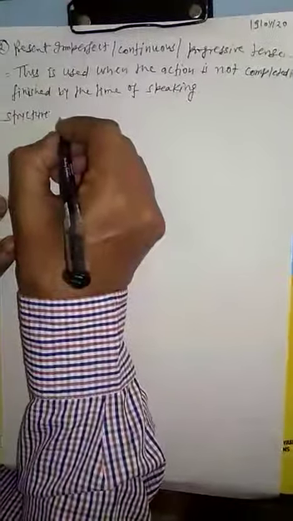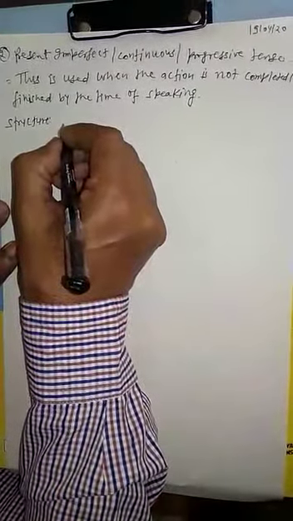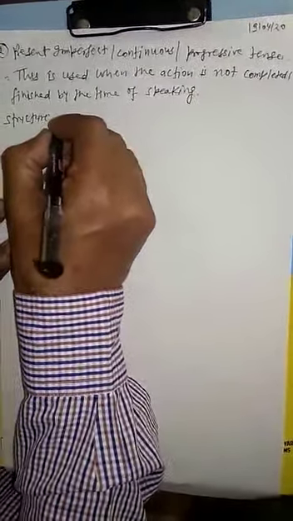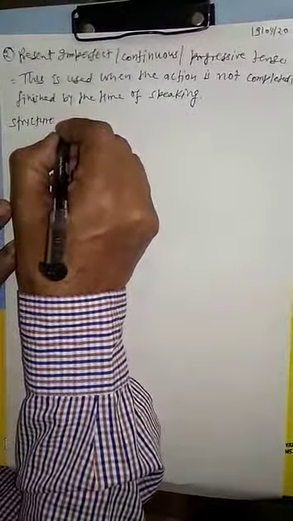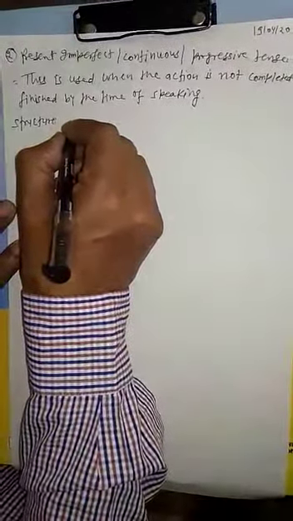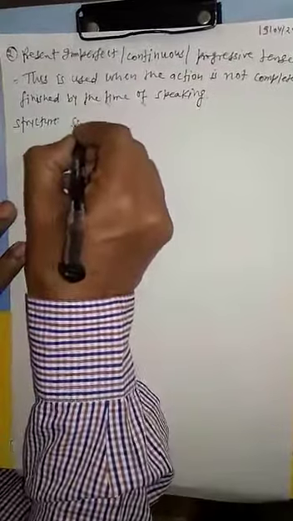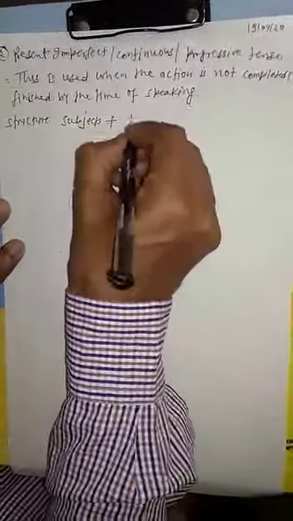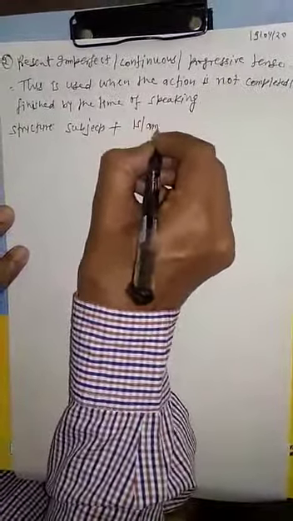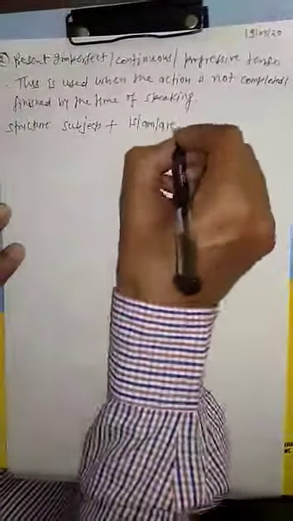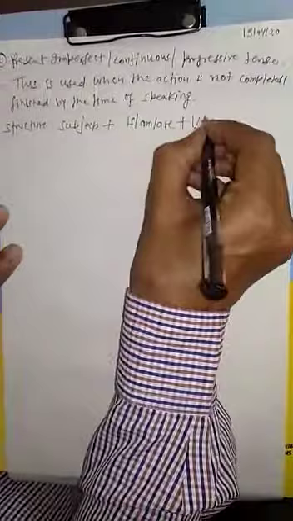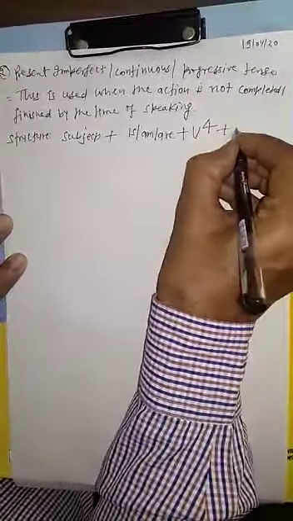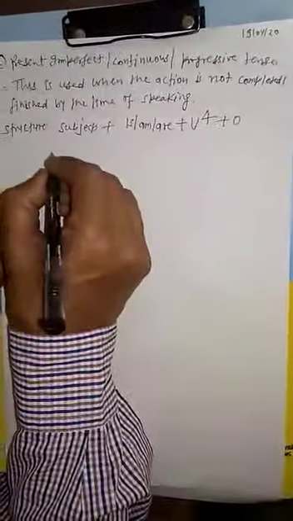I think that you all students are aware of the subjects. Again I repeat it. So the structure is subject, then helping verb is, am, are, then the fourth form of the principal verb, and at last the object.